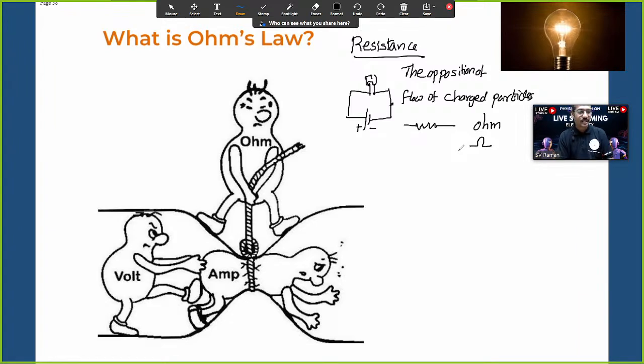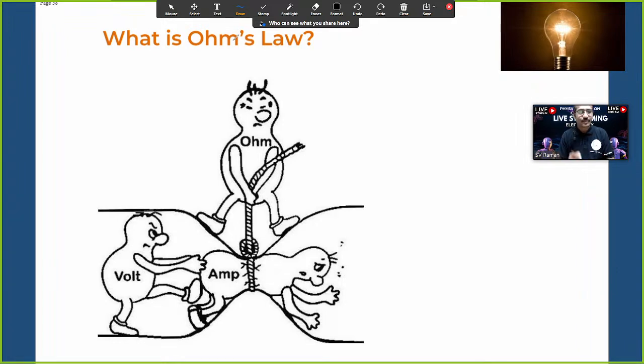What I mean to say is: how are we connecting voltmeter and ammeter in an electrical circuit? I think this is the question. That answer will come now. Is it the same question I'm expecting? What do you want to say to me? How to connect ammeter and voltmeter, either in parallel or series, in a circuit? That is the question I'm analyzing from your doubt. Yes, I'll do it now. This is resistance. Units are ohms.